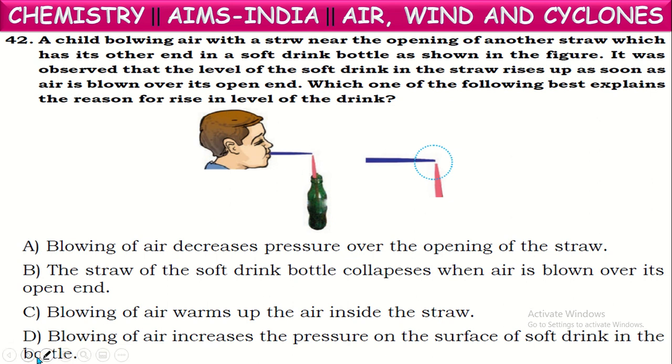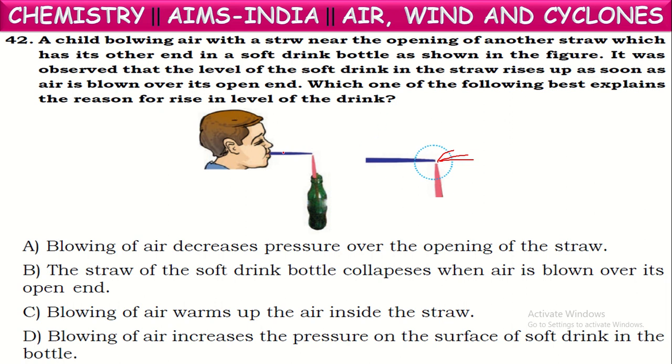So what's happening when air is blown through this straw? The soft drink level in this straw slowly increases and rises up like sprinkles. Why is the soft drink level raised in the straw when air is blown through the horizontal straw? What is the reason for this? Which one of the following best explains the reason for the rise in the level of soft drink here? What will be the correct explanation for this?